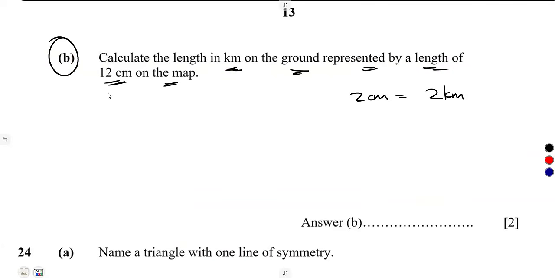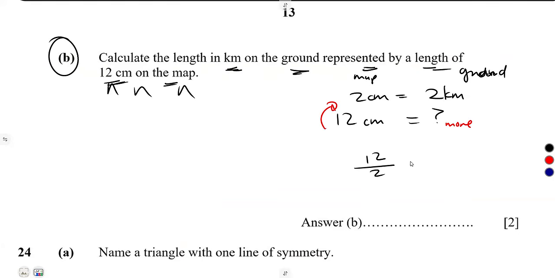What about 12 centimeters on the map? What is on the map is 12 centimeters. So what about the one on the ground? What are we going to have? We do not know. But as you can see, this is going to be more. So that's 12 over 2 times 2. This cancels. That's 12. So it was going to be 12 kilometers on the ground.